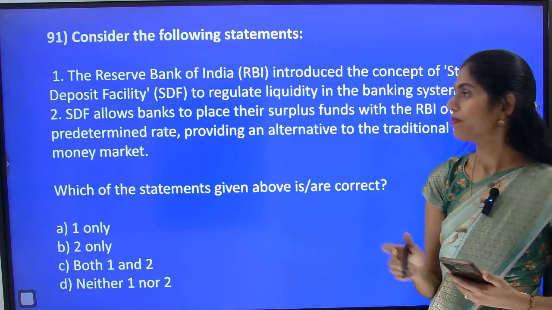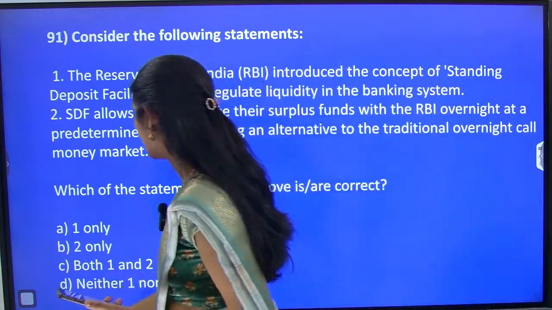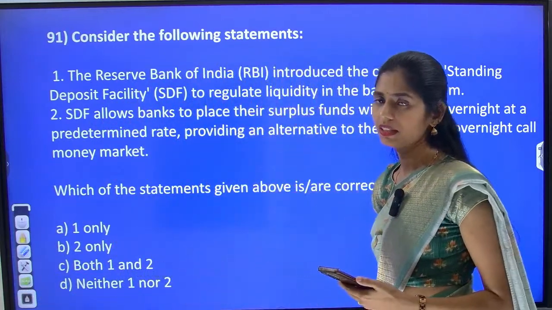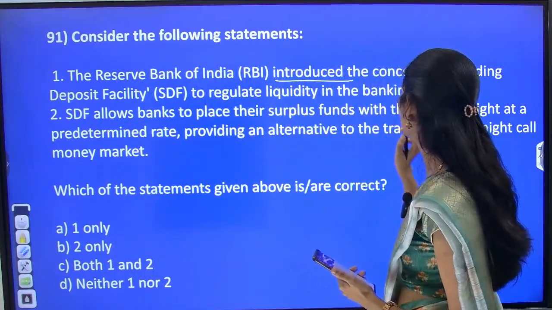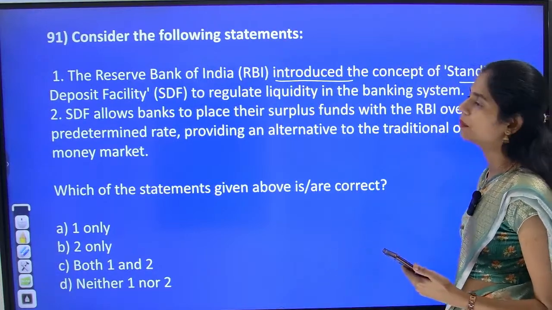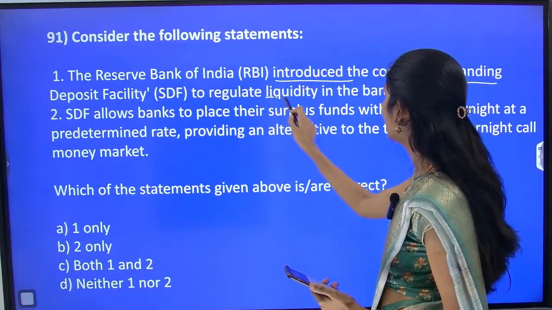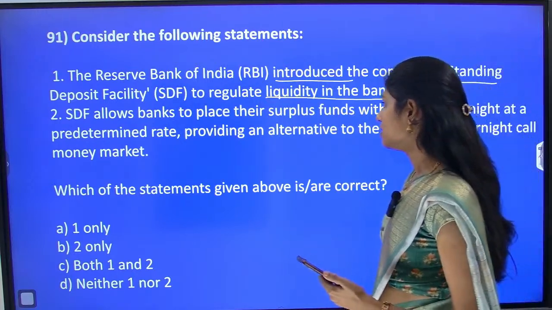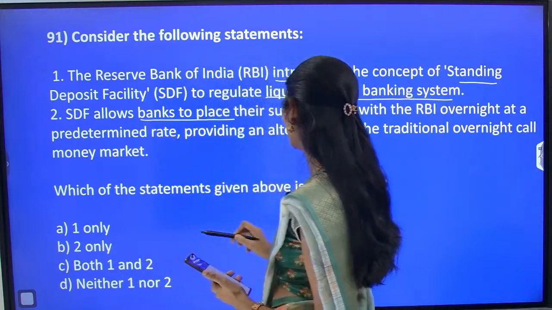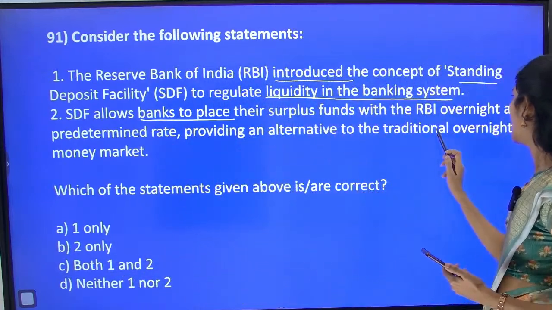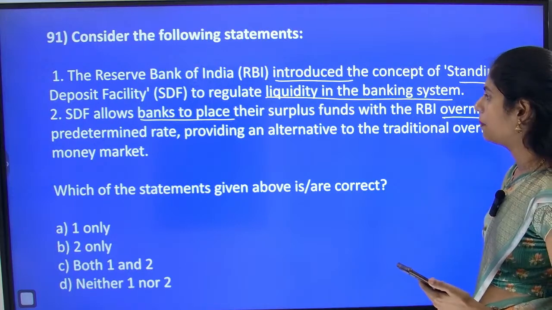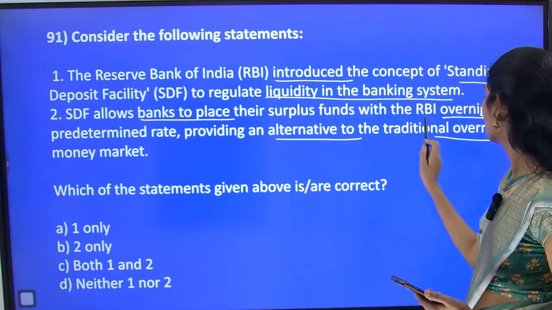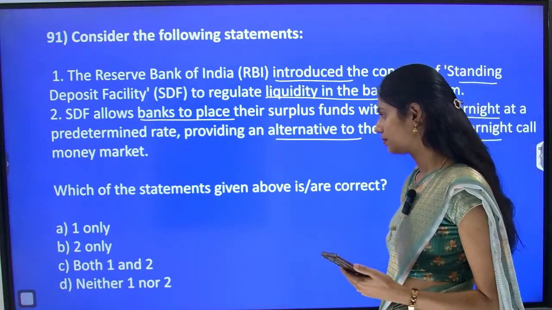Okay, very good, Aditya. Now let us see the next question. It is about RBI again. Consider the following statements. The RBI introduced the concept of standing deposit facility, the SDF method, to regulate liquidity in the banking system. And the next one: SDF allows banks to place their surplus funds with the RBI overnight at a predetermined rate, providing an alternative to the traditional overnight call money market.